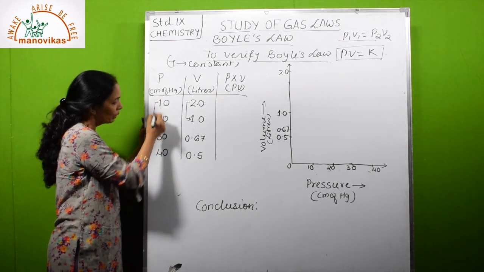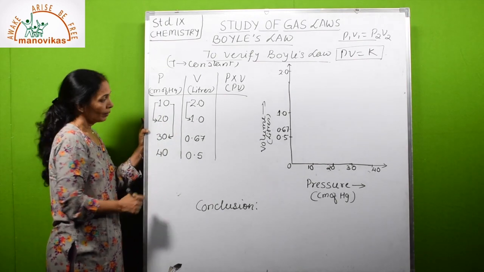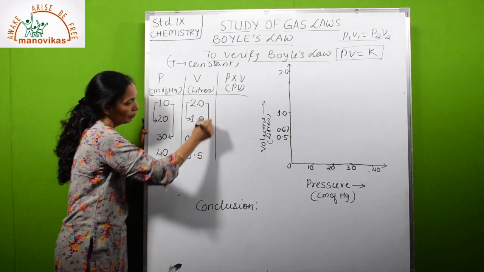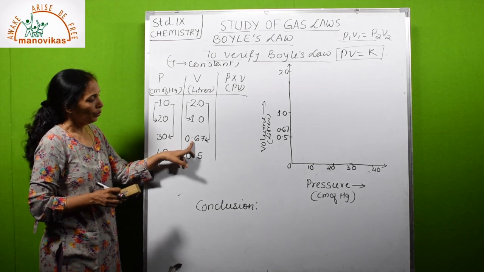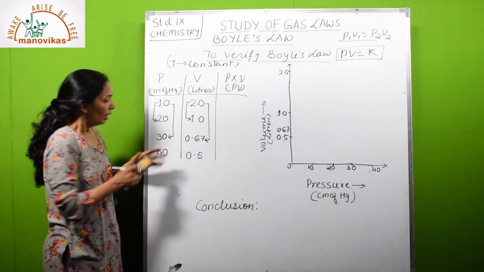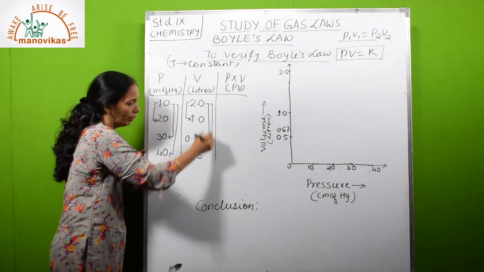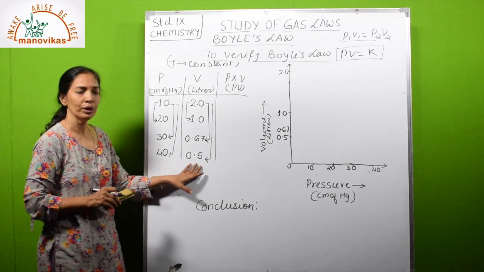Next, the pressure becomes 3 times, multiplied by 3, so volume becomes 1/3 of that, almost 0.67. If it becomes 4 times, volume will become 1/4, and it will be 0.5.